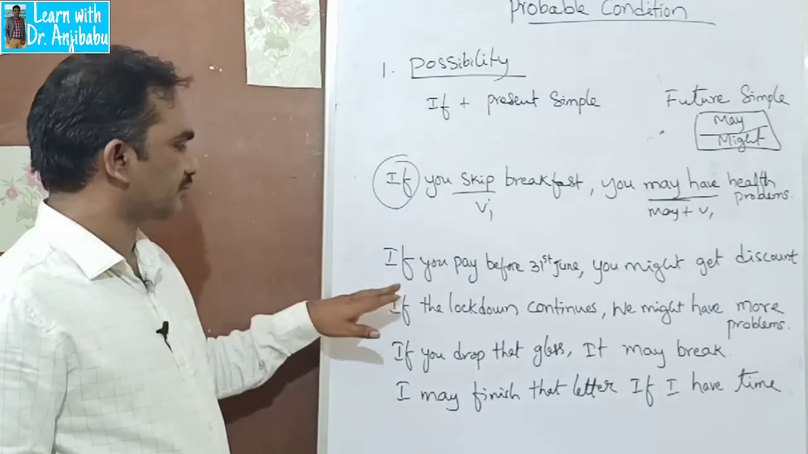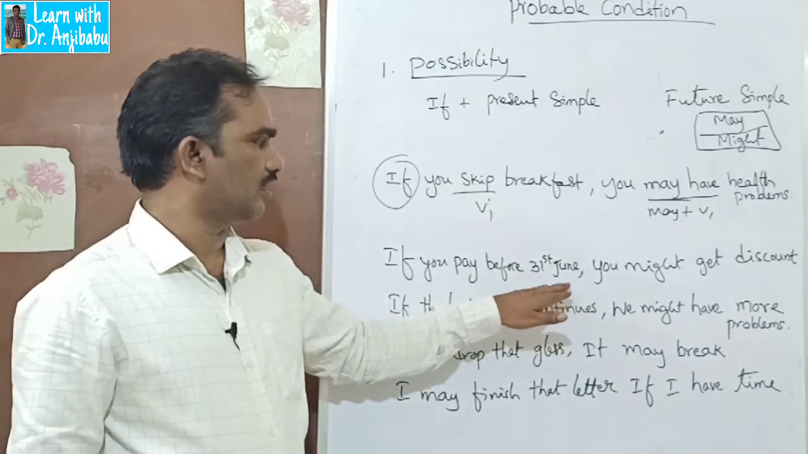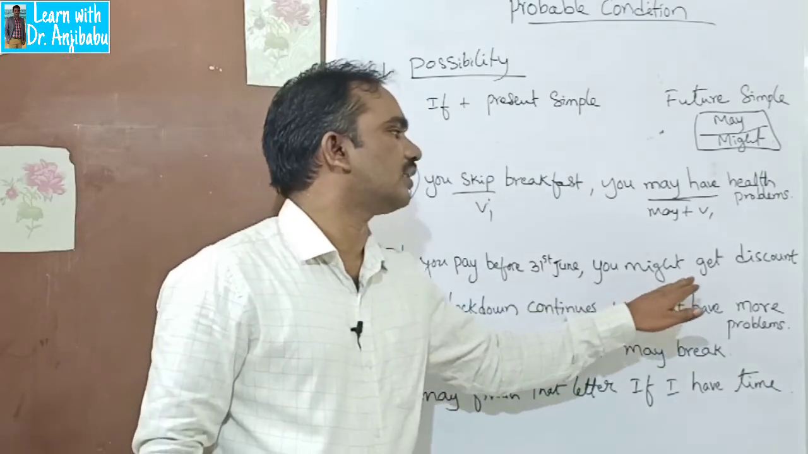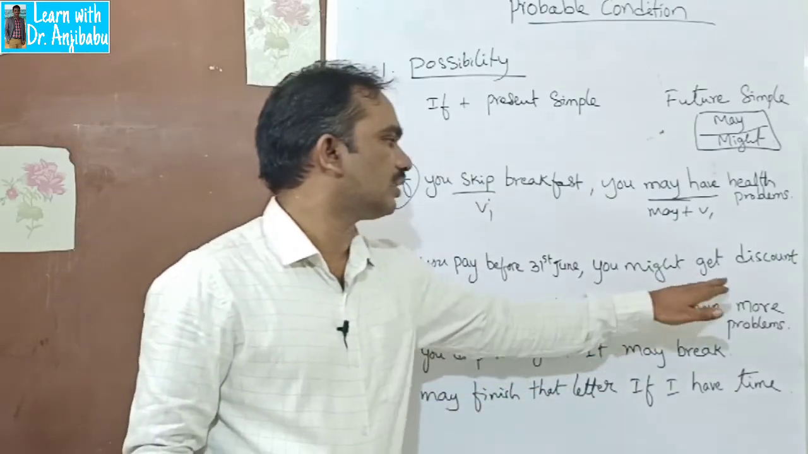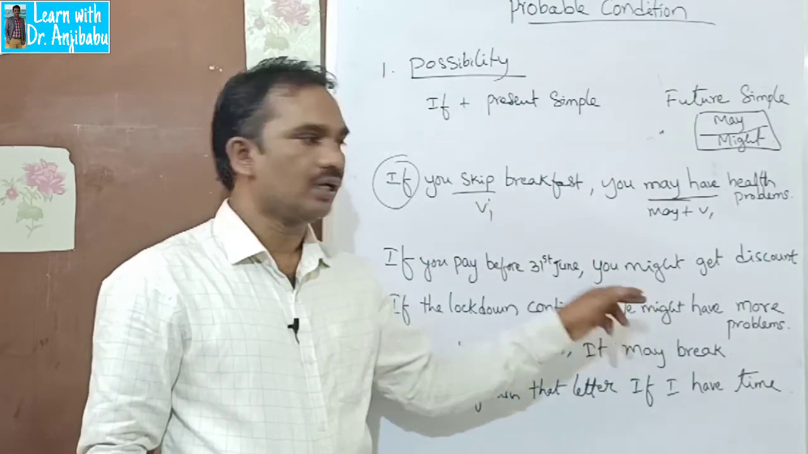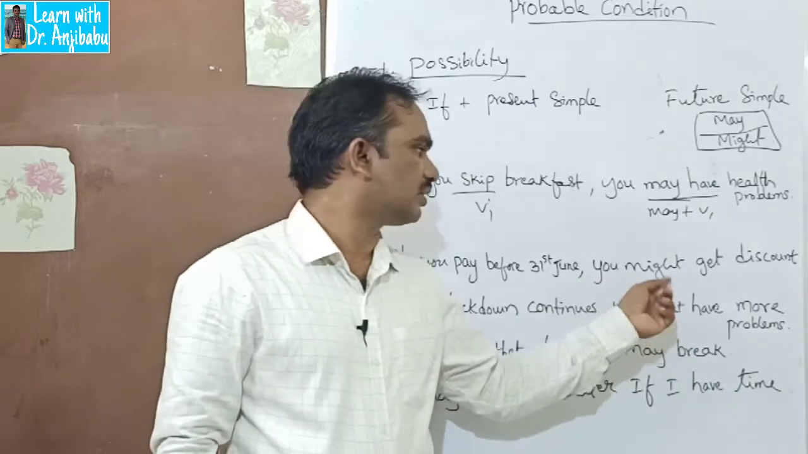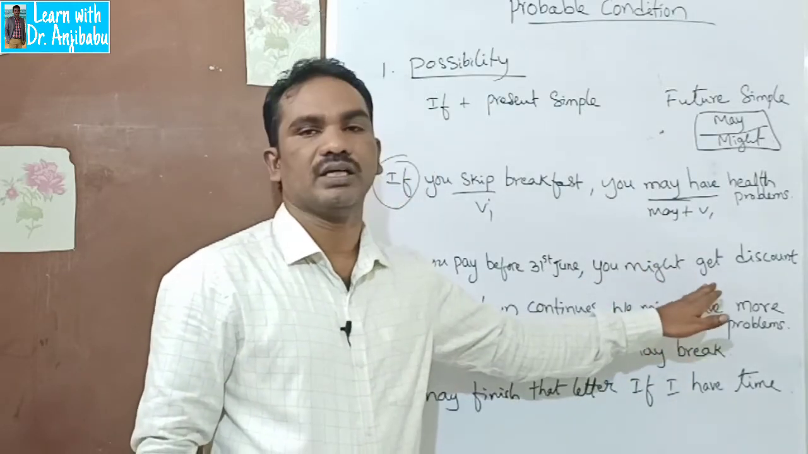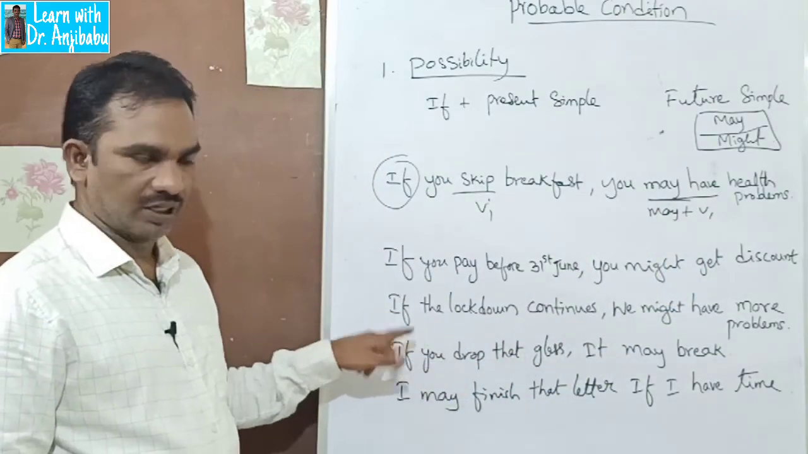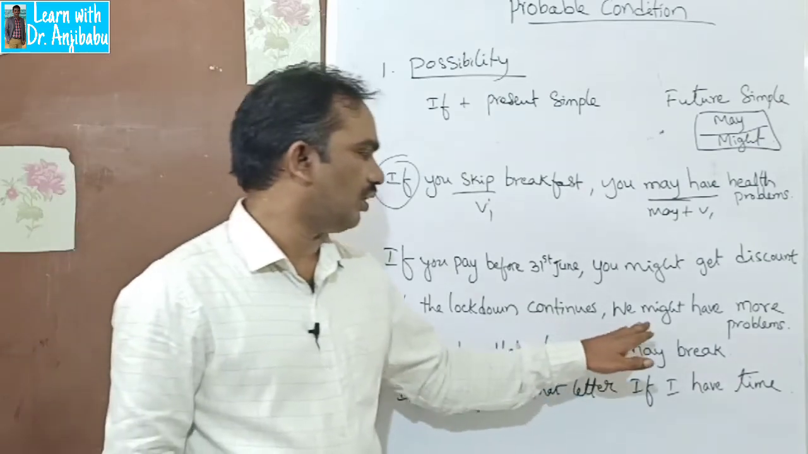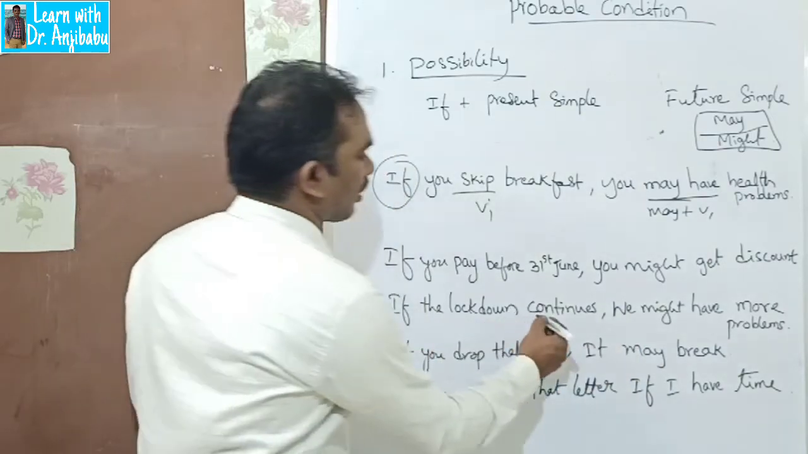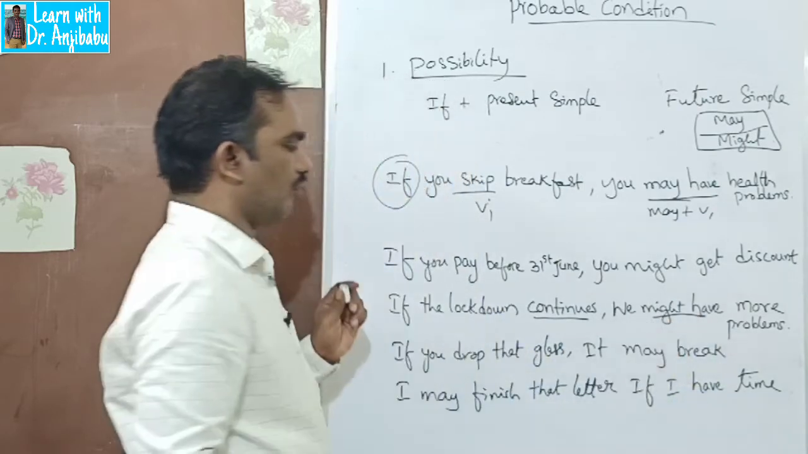So next thing, if you pay before 31st June, you might get discount. If this happens, it's going to happen. If you pay, you will get discount. You might get discount, there is possibility. If the lockdown continues, what could be the result? We might have more problems.